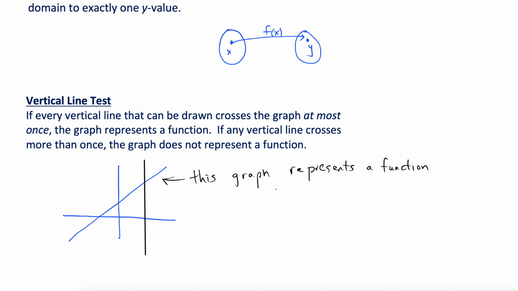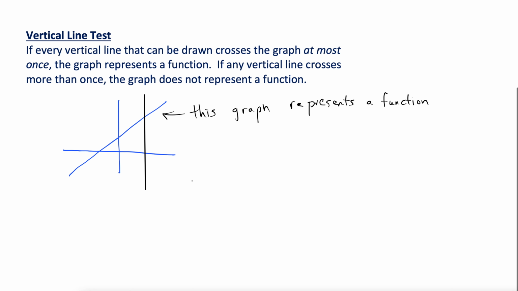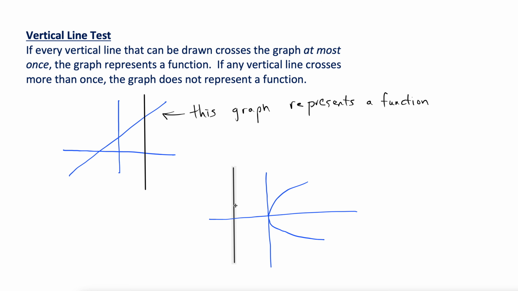Okay, wonderful. Let's try another one of these. Let's do a graph. Okay, here's my grid lines. All right, how about a sideways parabola? Okay, and you can probably already guess how this is going to go. You may be able to see the problem already. Let's bring our vertical line down here. Okay. Oh no, look what happened. It pretty quickly fails, right? Right here it crosses at 2 points. Okay, so because it crosses twice, it just has to happen once that it crosses twice. If it crosses twice anywhere, we say that it's not a function.